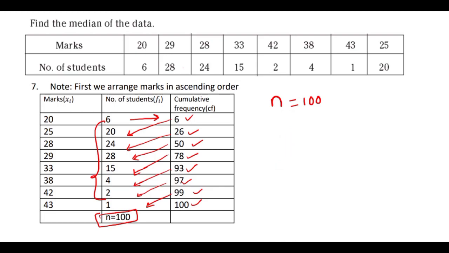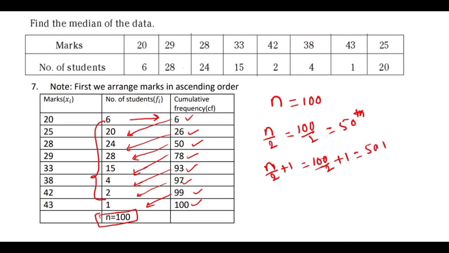Then you take the average of the n by 2 observation and the n by 2 plus 1 observation. n by 2 means 100 by 2, this is the 50th observation. And n by 2 plus 1 is 50 plus 1, the 51st observation. So the average of these two observations we need to take.